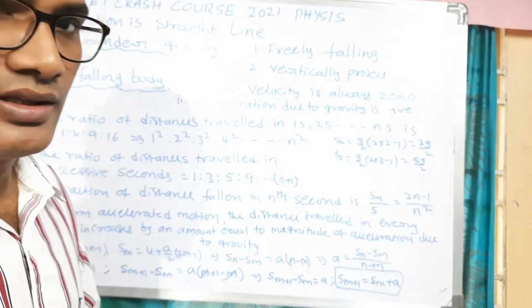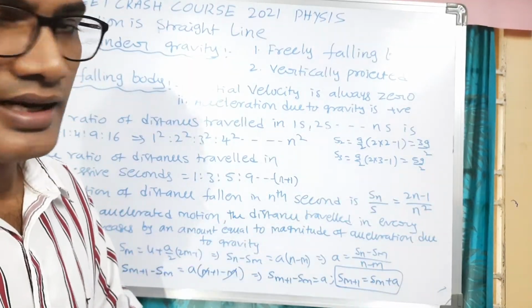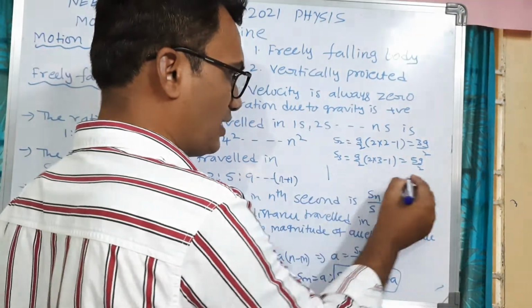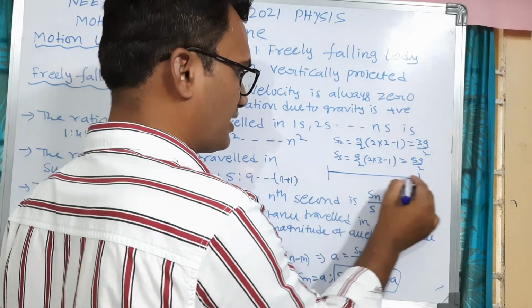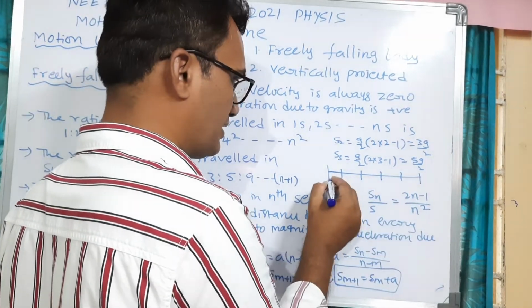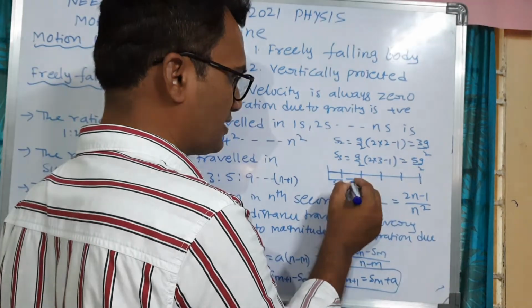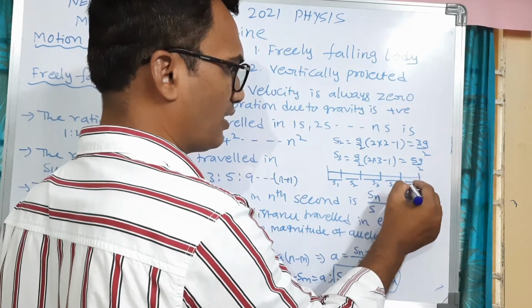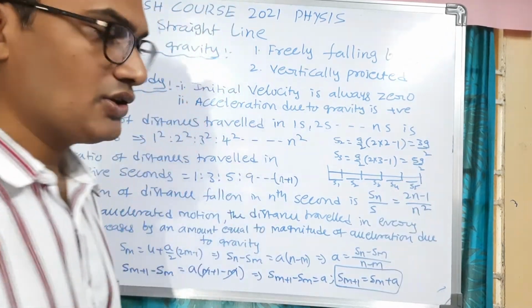1 is to 3 is to 5 is to, and so on, right? That is the first second. Suppose from here to here is 10 seconds. 10 seconds means we have to divide it into 10 parts. So this is S1, this is S2, S3, S4, S5, likewise.